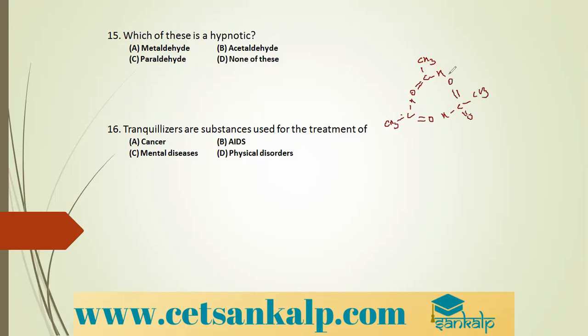The double bond O comes here, and a bond is created here. So this is paraldehyde. It is a trimer of acetaldehyde. This is used as a hypnotic, like barbiturates.